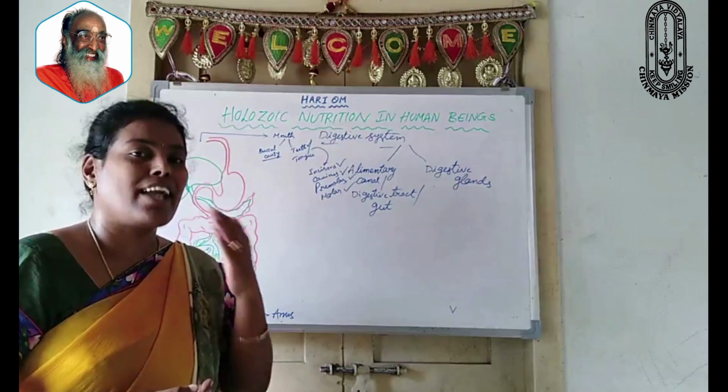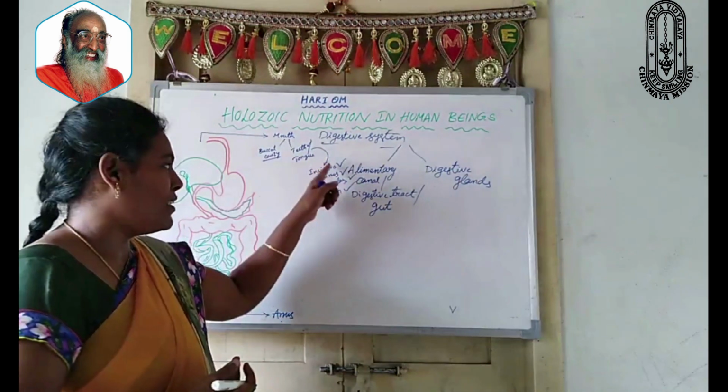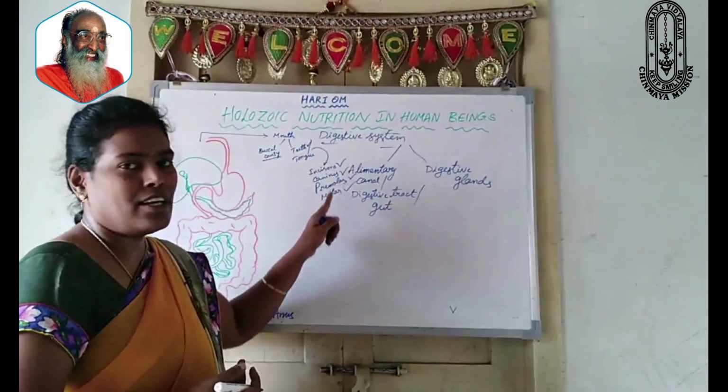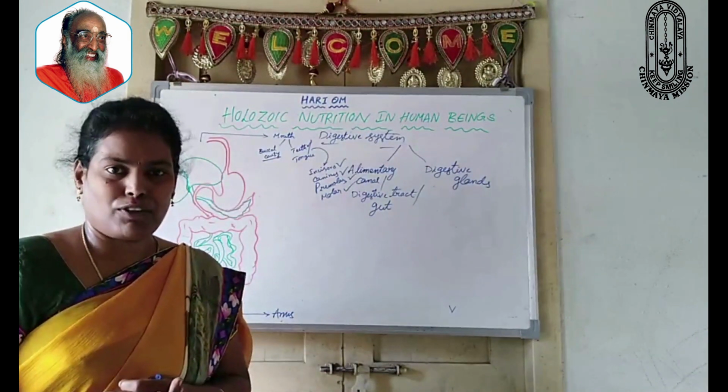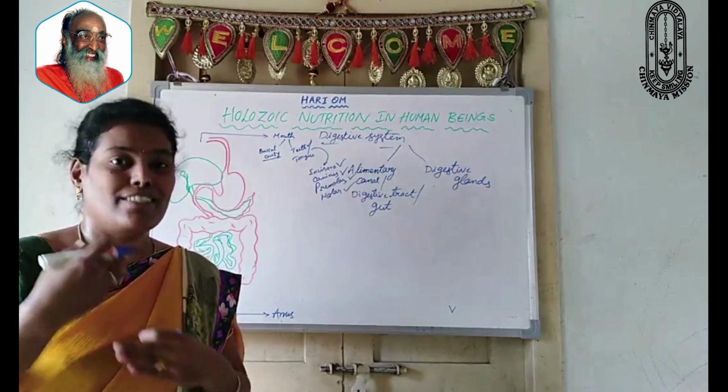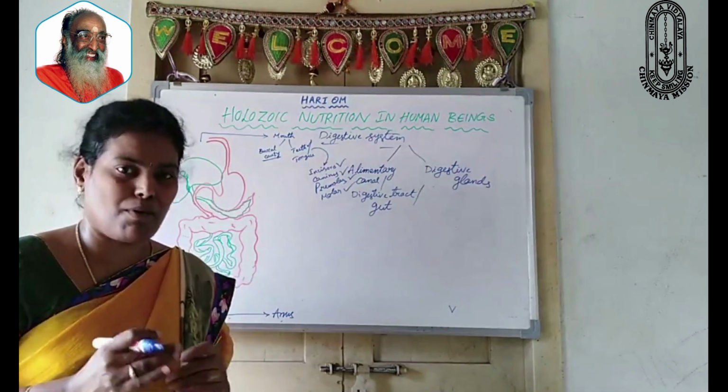And which helps in the grinding of the food. Biting, cutting, premolars and molars. There are 32 teeth inside our mouth, which helps us to digest the food partially in the mouth itself.